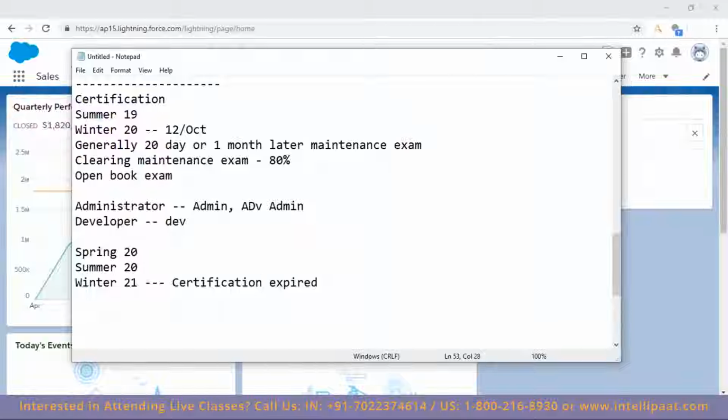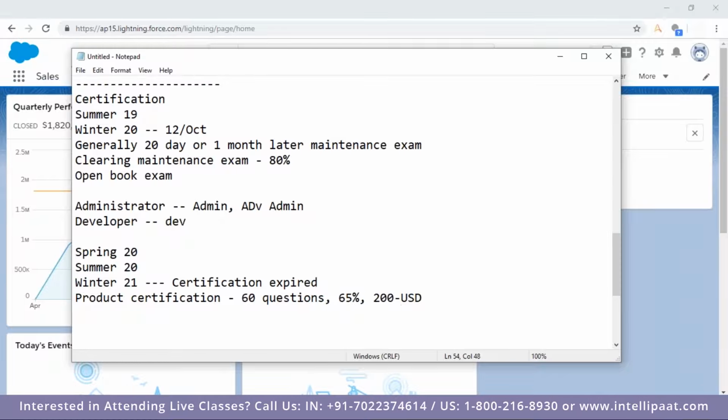Now, if you want to do it again, then you have to go for the product certification, where they'll ask you 60 questions, 65% is the passing score, and 200 USD is the charge. That's like the original exam. It's like a new entry.